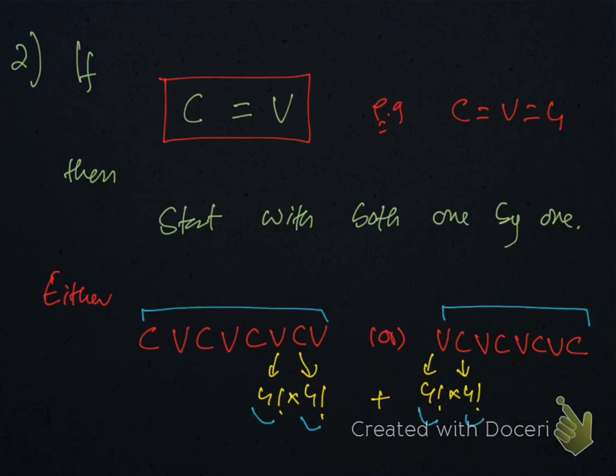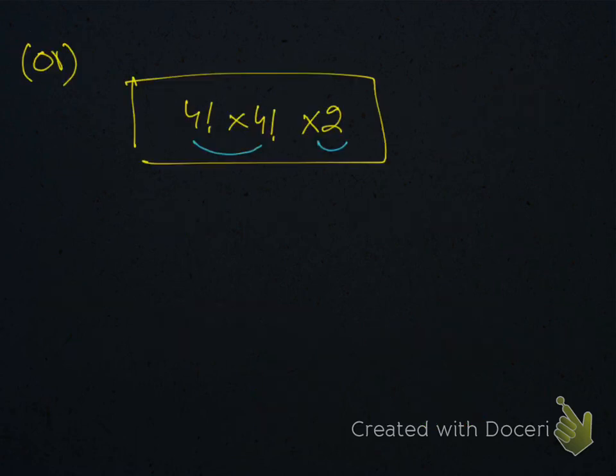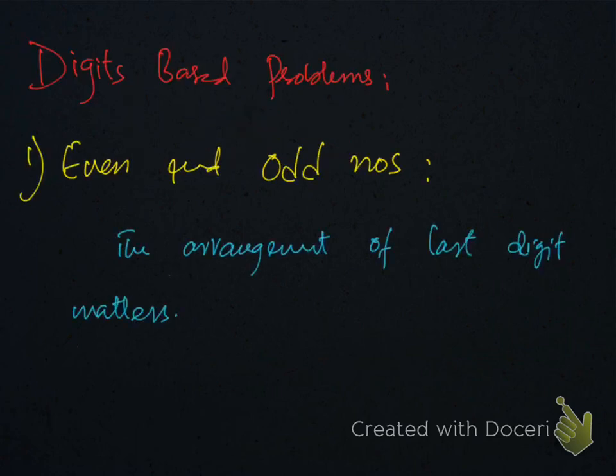What if we have the same number of consonants and vowels? For example, we have 4 consonants and 4 vowels, then start with both one by one, like this. Once you should start with consonant, and then you should start with vowel. And 4 factorial is for 4 consonants, and this 4 factorial is for 4 vowels, and same thing is here. And there is another way. You can just multiply one answer by 2, because there are 2 ways.